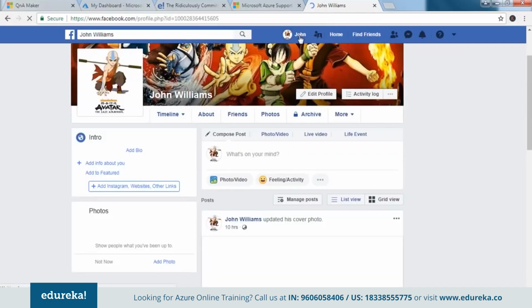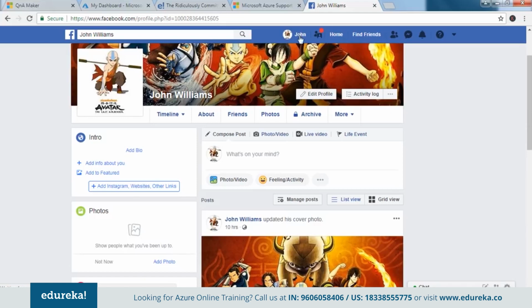Now this is a sample account that I've created. This is an anime which I used to watch once, so I've taken this template. This basically deals with different benders who can bend different elements. You don't need to get into the details of what those elements are. I've just used this theme, and based on that I would be creating a page to which I want my chatbot to react. And I would also be creating an application as well. Why are we creating all these things? Once the bot is ready, you would understand why we are here and what we are doing here. Meanwhile, just create a page first.